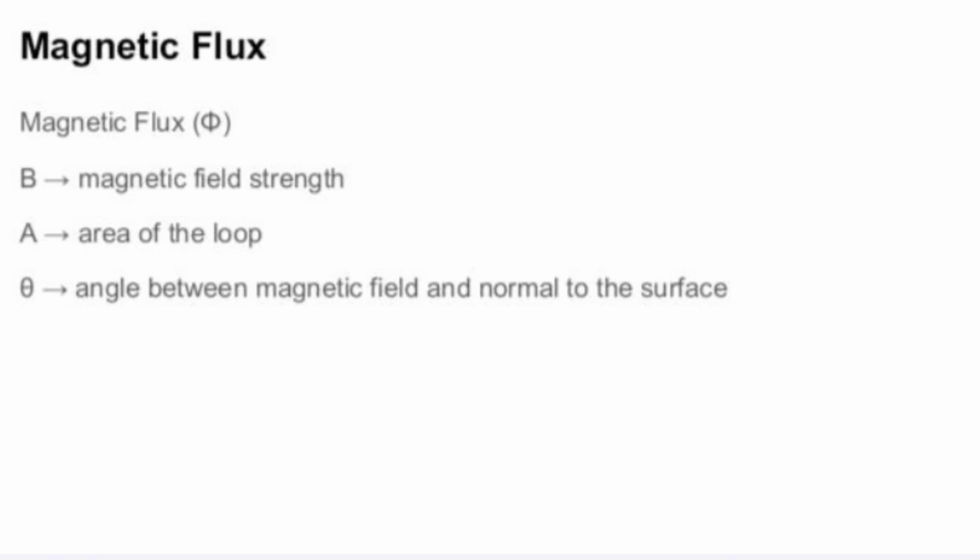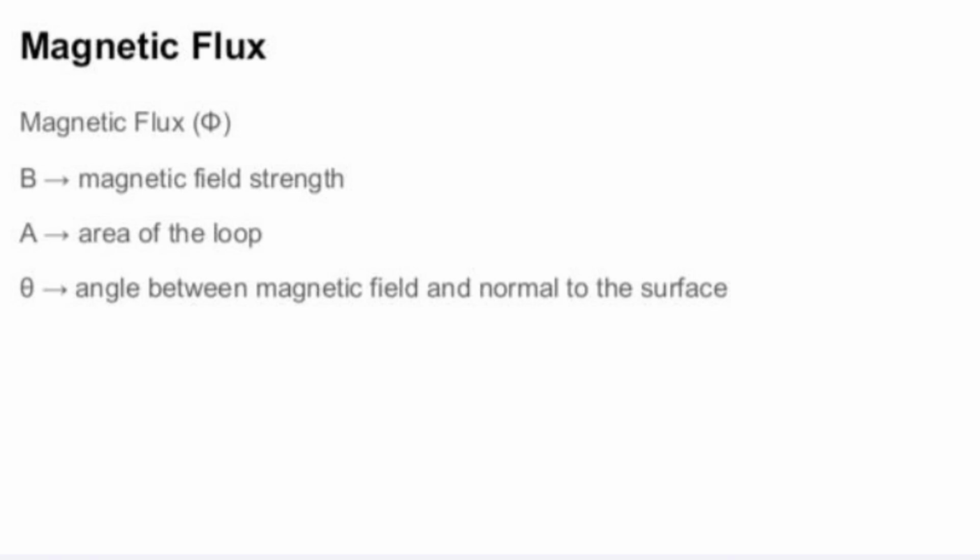Next is magnetic flux. What is magnetic flux? The magnetic flux, phi, linked with a surface held in a magnetic field is defined as the number of magnetic lines of force crossing a closed area A. If theta is the angle between the direction of the field and the normal to the area, then phi is equal to BA cos theta.